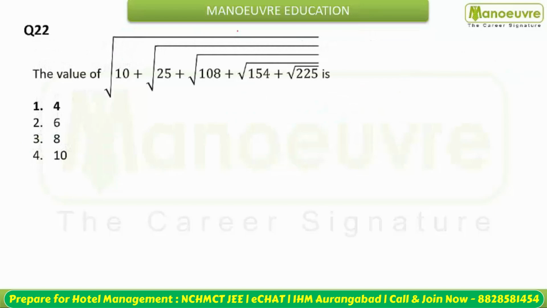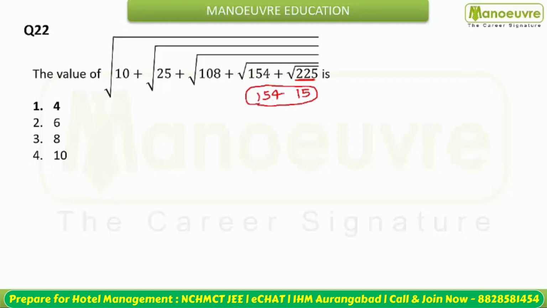Now this is a very good question from the simplification. So in this question, how are you going to move? Students, to solve this question, you have to move from the inner layer to the outer layer. Inner layer को solve करते हुए outer layer की तरफ move करना है. So what is the square root of 225? Everyone knows this is 15, and this is your 154.